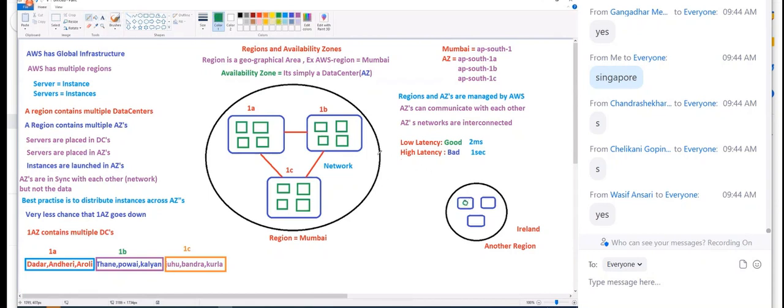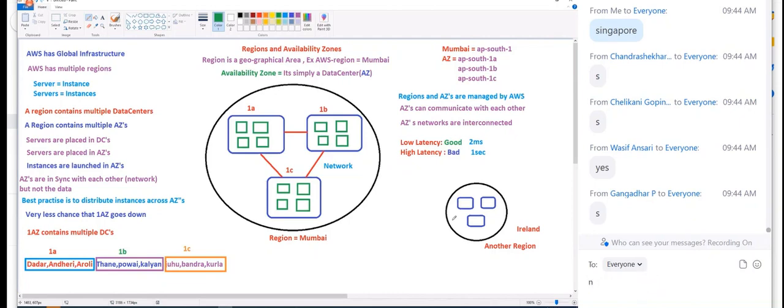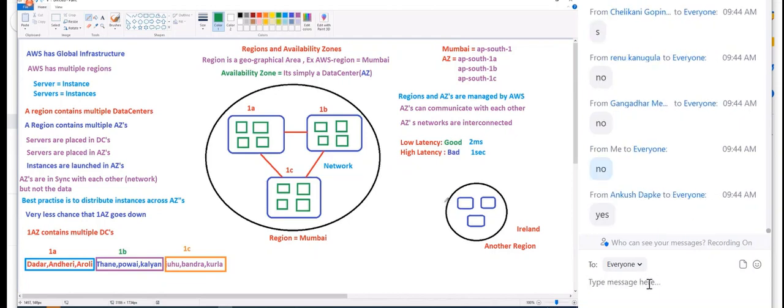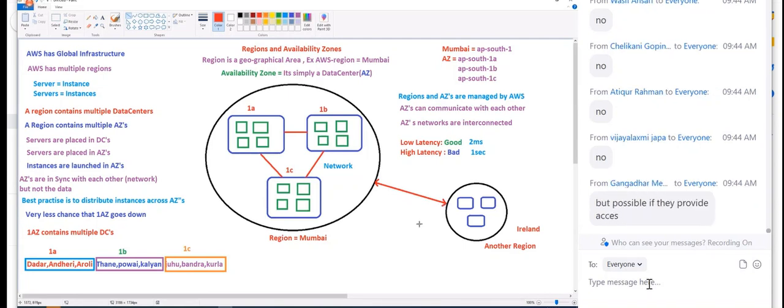Now you tell me, I have one server over here and I have another server over here. Can these two talk to each other by default, being in two different regions? The answer is no. Remember, two regions cannot talk to each other by default. They are not interconnected. Only availability zones within a region are interconnected, but regions are not. By default, the network is not interconnected.